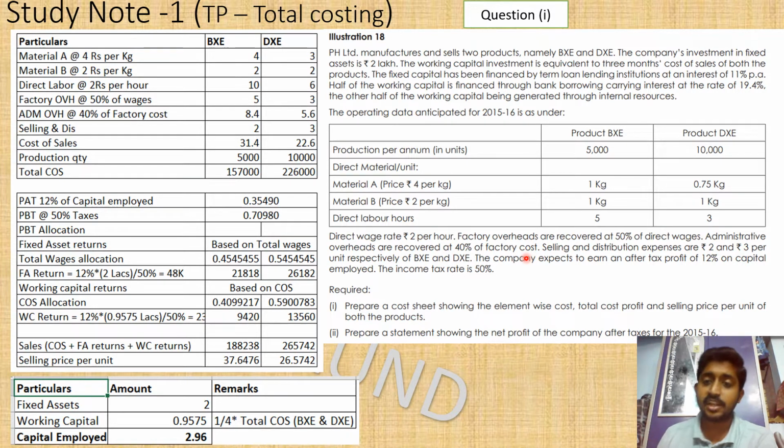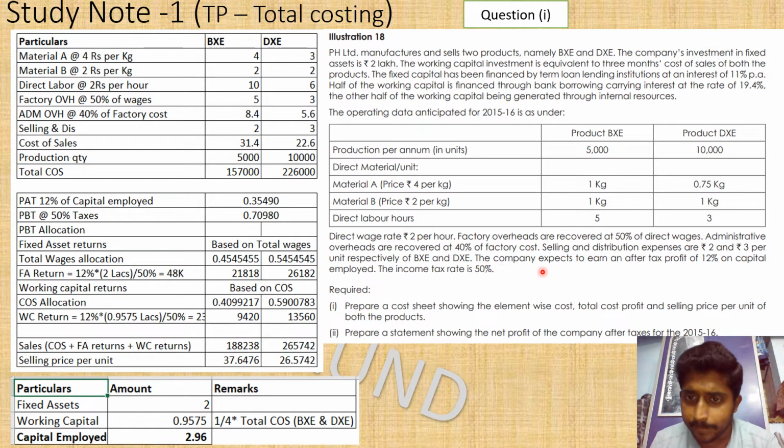And then this will be taken for sales, and selling and distribution expenses will be incurred at 2 rupees per unit and 3 rupees per unit respectively. So that is the selling and distribution. Now, up to selling and distribution cost, everything totaled up gives the cost of sales. That is the basics of costing.